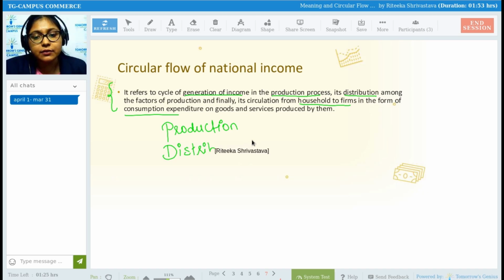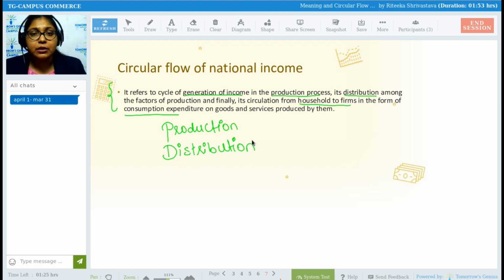Next important thing is distribution of goods and services. Distribution means what? Once you have produced the goods and services, are you going to keep them with yourself? No, you are going to take them to the market, right? With the help of retailers and wholesalers, you are going to sell your product in the market. So once you have produced goods and services, they need to be distributed in the economy. If they are not distributed, if kept just like that, they are going to get defected and go bad, right?